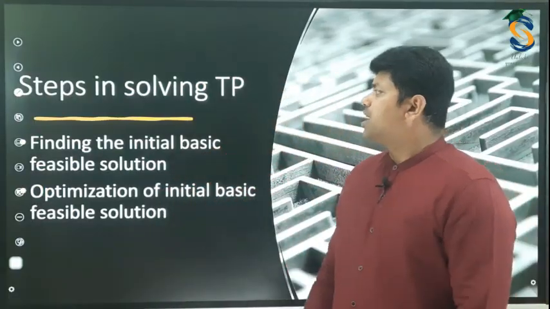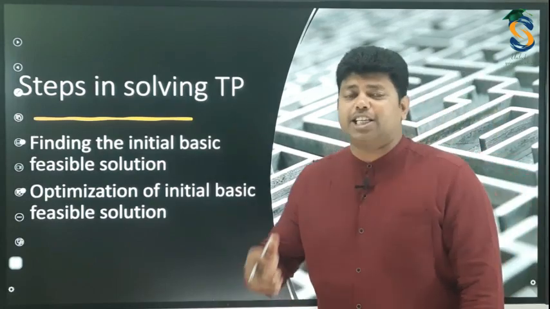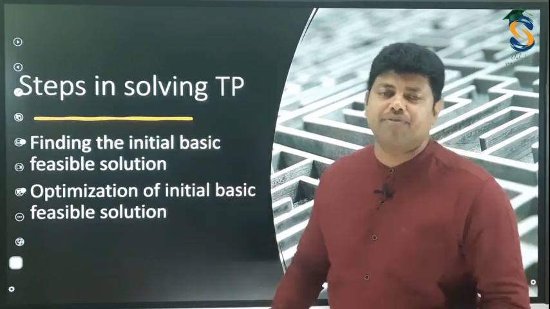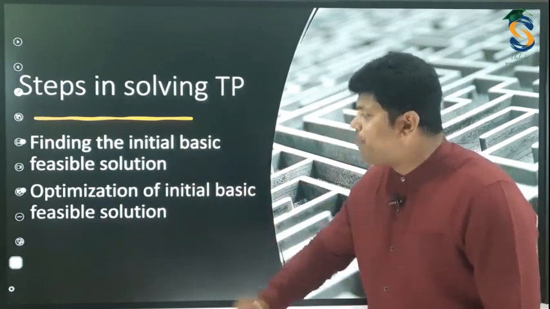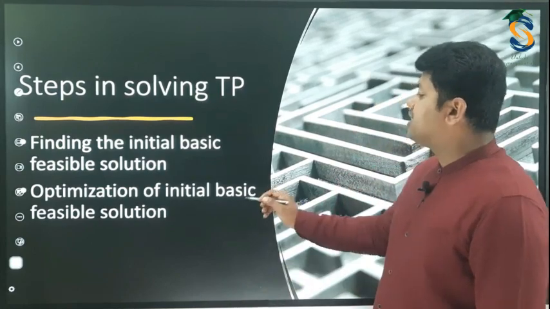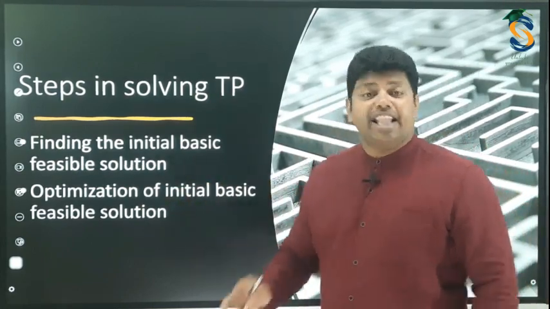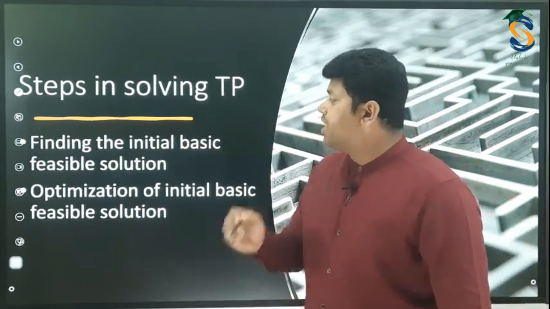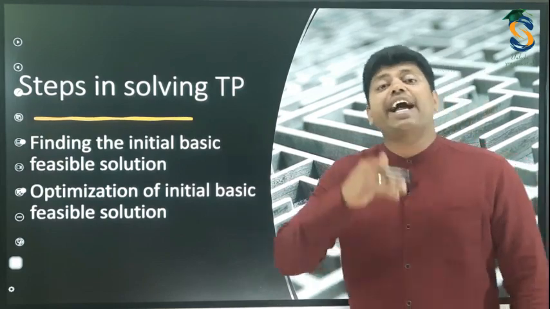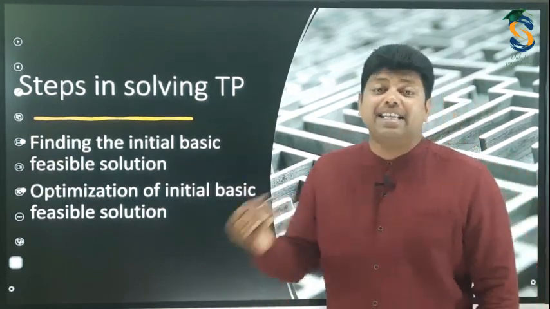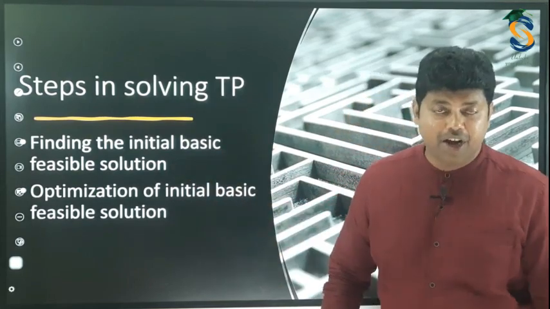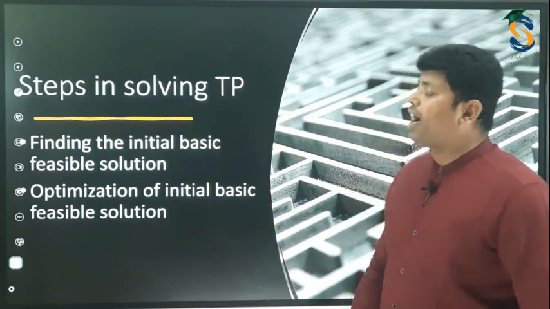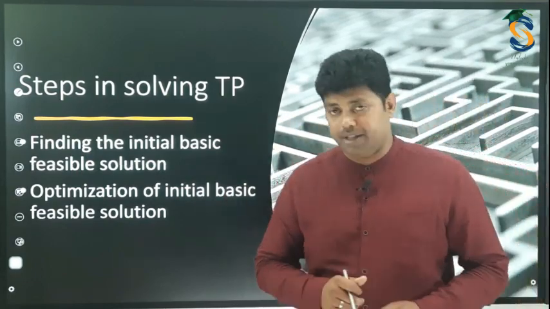So here, steps in solving TP. TP means transportation problem. The first step is finding the initial basic feasible solution. And the second one is optimization of the initial basic feasible solution. Anyhow, for our syllabus, we only have the first step, that is finding the initial basic feasible solution. In your higher studies, you are going to learn how to optimize it. So let us not worry. We are going to restrict ourselves to the first step.